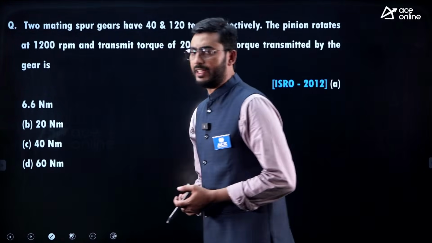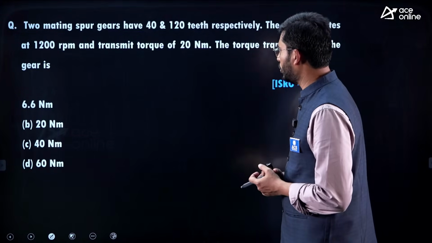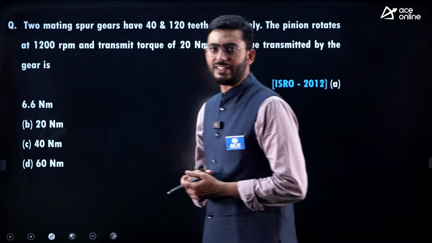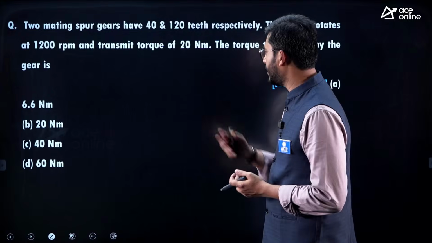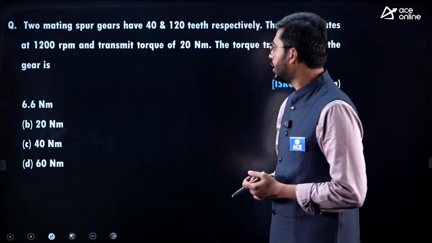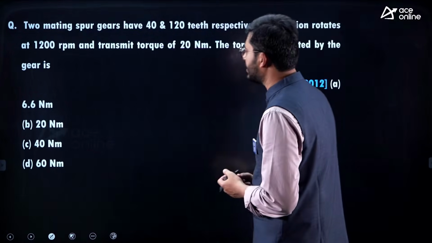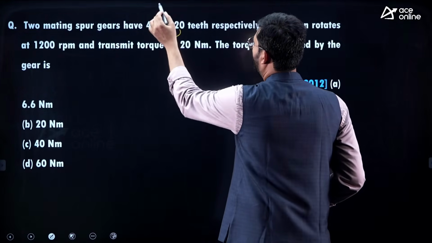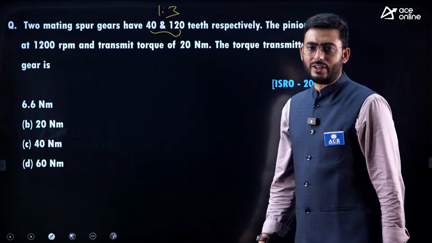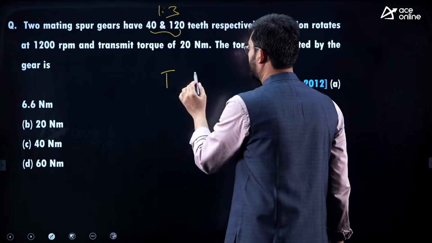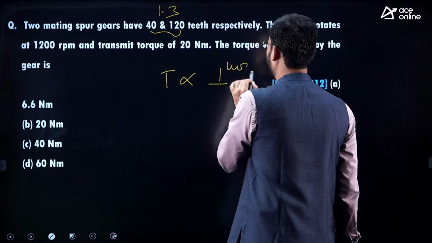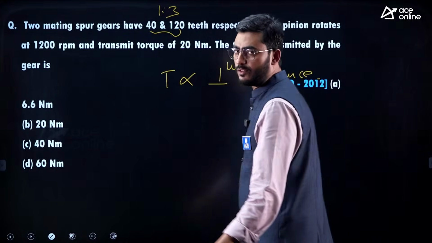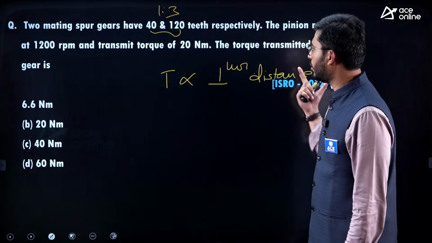Two meshing spur gears have 40 teeth and 120 teeth respectively. The pinion rotates at 1200 rpm and transmits a torque of 20 Newton meter. What is the torque transmitted by the gear? Here you can see the size ratio is 1:3. When you are increasing the size, the torque is proportional to the perpendicular distance, or distance from the center of rotation.